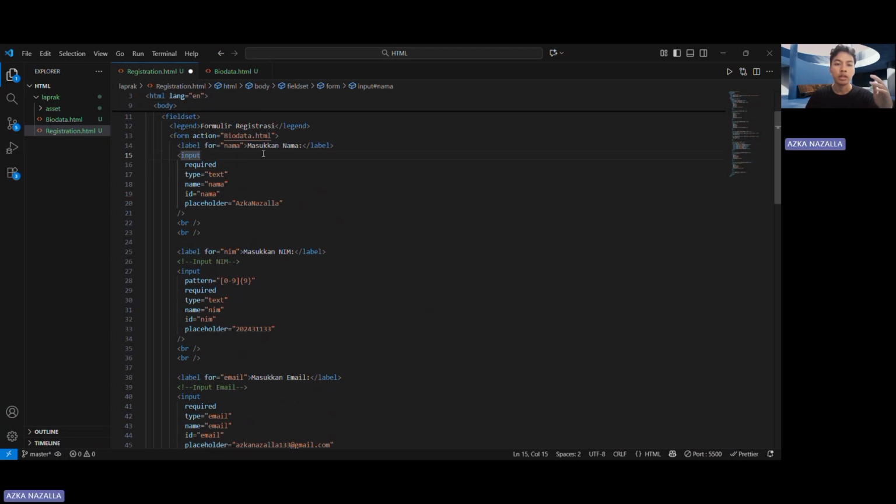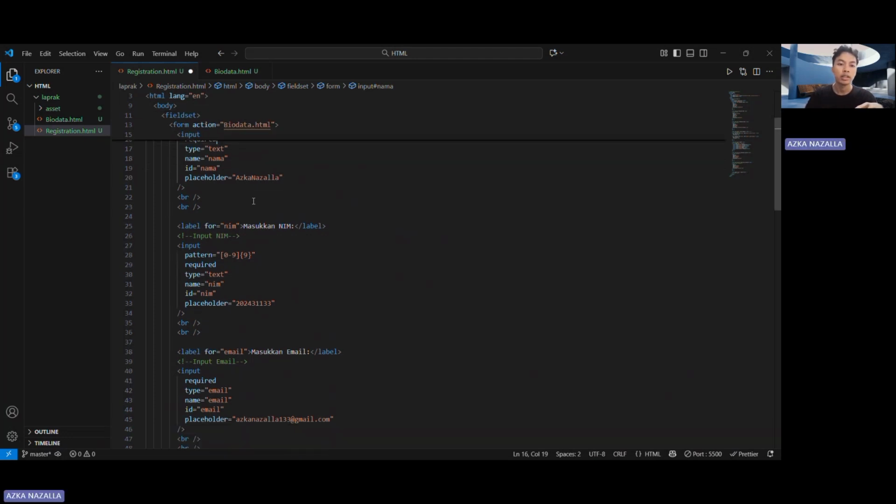I use input type text because a name is text, not a number. And required is for if you do not input anything here, it will not submit.